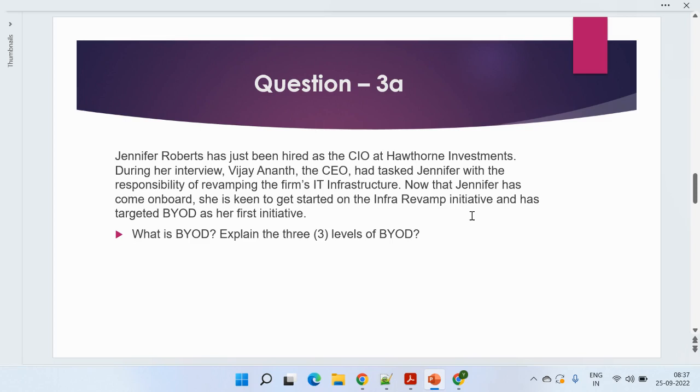The benefit, the best part is, normally a company laptop costs around 1 lakh or 1.5 lakh. So if there are 100 employees, then see how much hardware cost you have saved. That's the best part. But unfortunately, it will create security concerns, because we all know that on our personal laptop we keep so much stuff, and there is no antivirus, nothing like that. So there will always be a security challenge for the company. So for BYOD, just Google a bit what bring your own device is. Definitely it's given in the book, but not in a very vast way. So just understand this concept, understand the levels, and then write it in your own words.